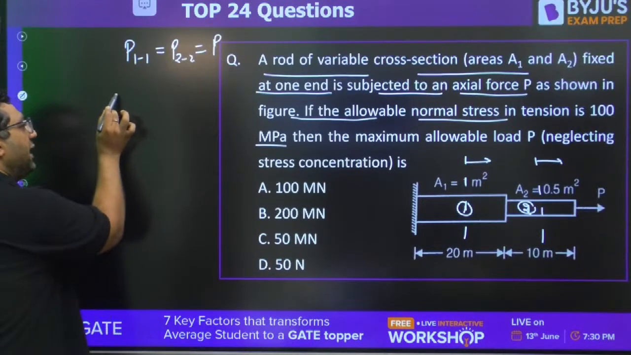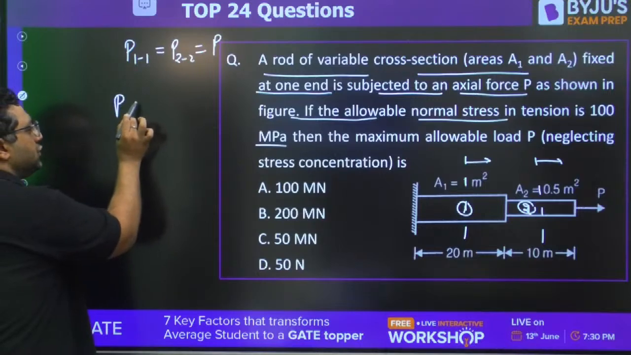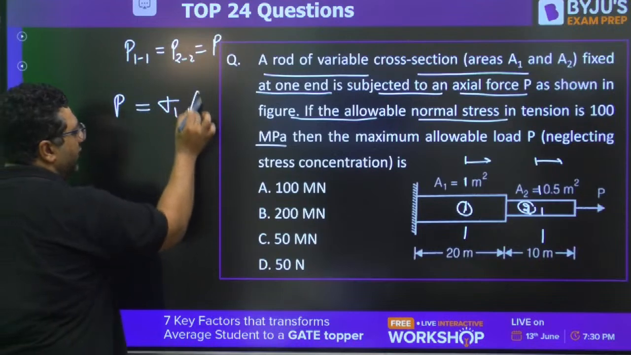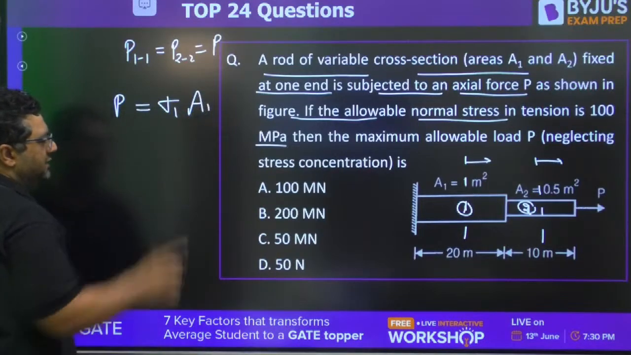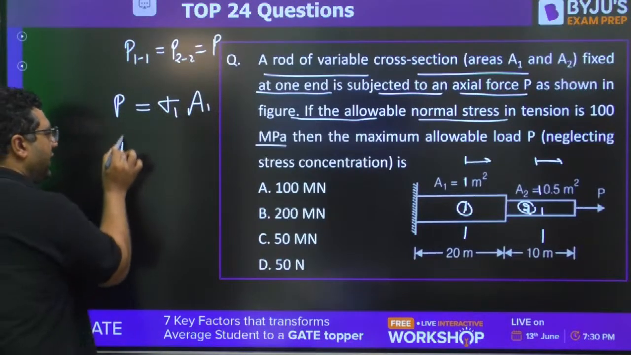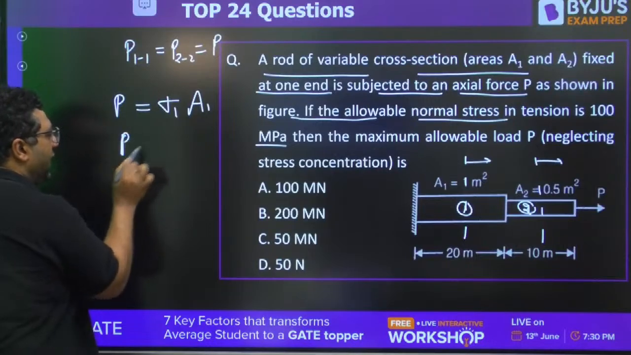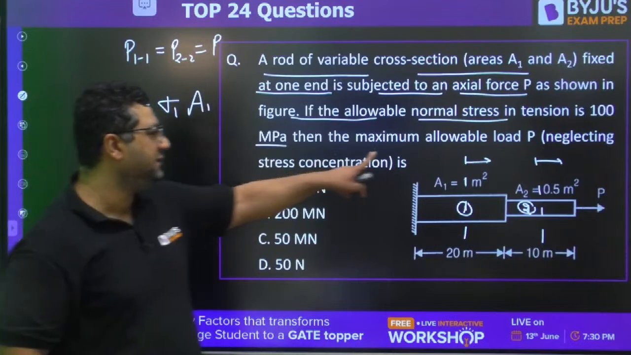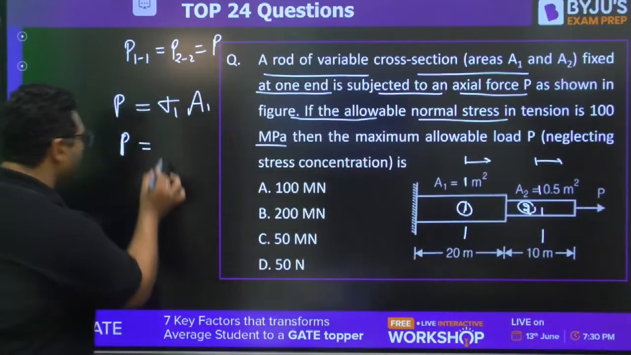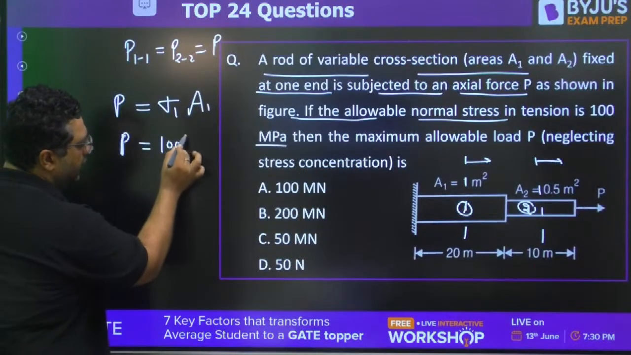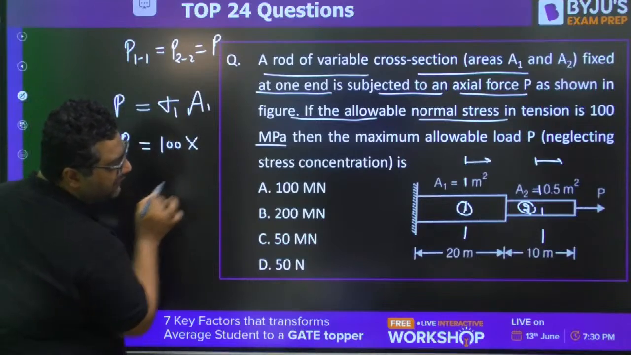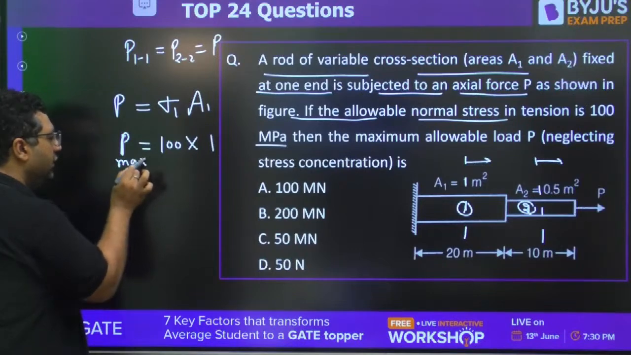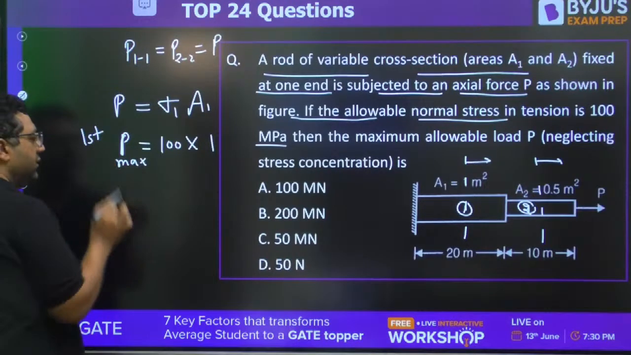If we write P with respect to the first bar, we can write it as sigma 1 A1. Sigma 1 can have a maximum value of 100, so 100 into area 1, which is 0.5. So this is the maximum load which the first member can bear.